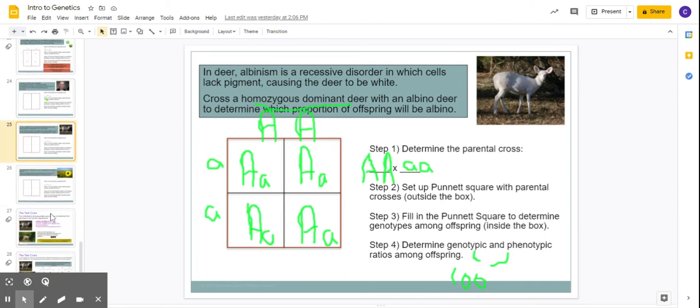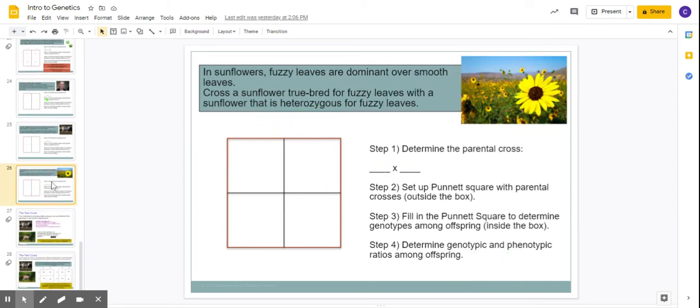Turn this pin off again. Okay. We got one more to go. It says fuzzy leaves are dominant over smooth leaves in sunflowers. Cross a sunflower that is true breeding for fuzzy leaves with a sunflower that's heterozygous for fuzzy leaves.